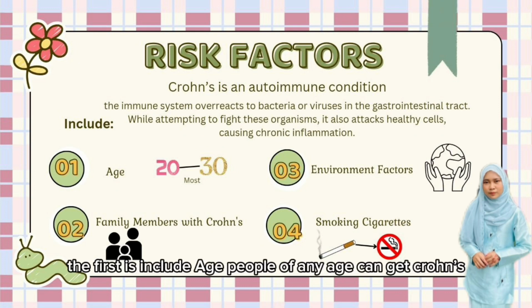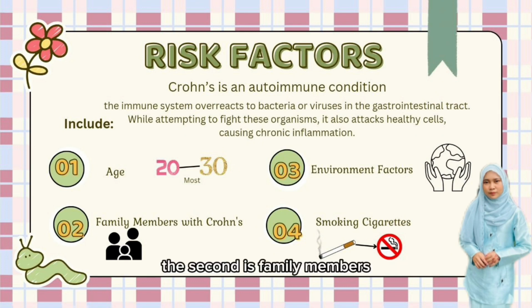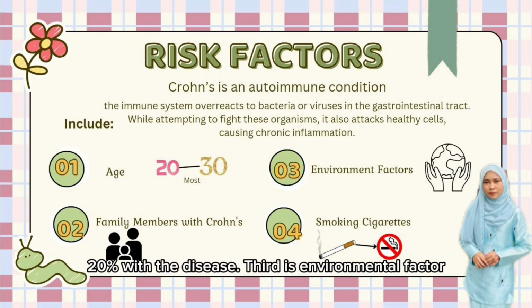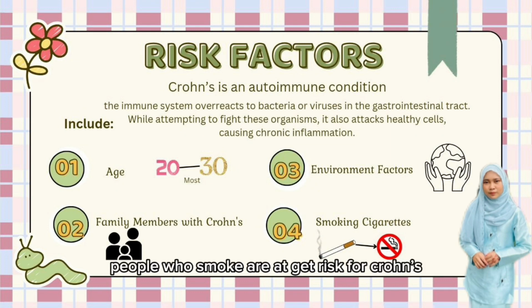The first risk factor is age. People of any age can get Crohn's. The second is family members. People who have a parent, sibling or child with Crohn's are at greater risk of developing the disease. As many as 1 in 5 people, 20%, with the disease have a family member with it. Next is environmental factors. And the last is smoking. People who smoke are at greater risk for Crohn's.